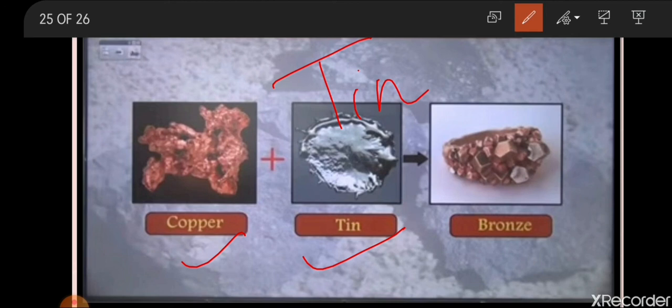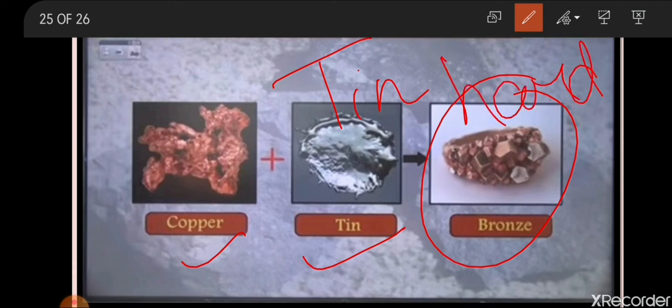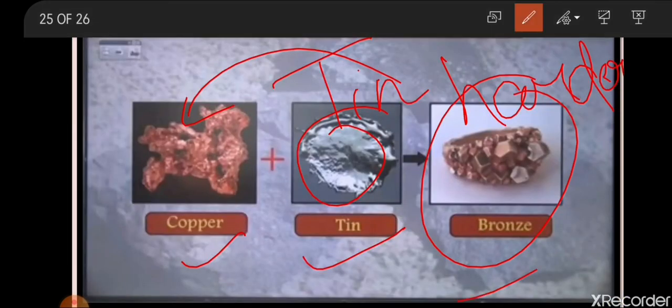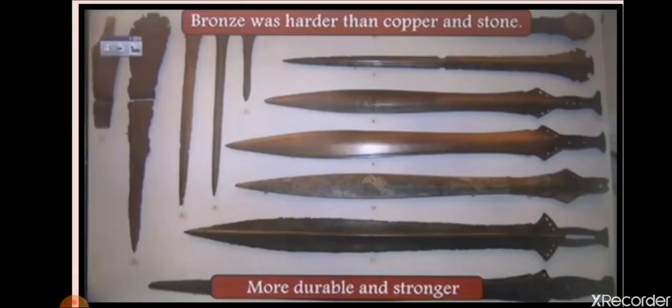And after they mixed copper and tin, a new metal came into existence, that was bronze. Bronze was harder and more durable in comparison to copper. So the tin made it stronger. Now they started making bronze tools, and bronze was harder than copper and stone, more durable and stronger.